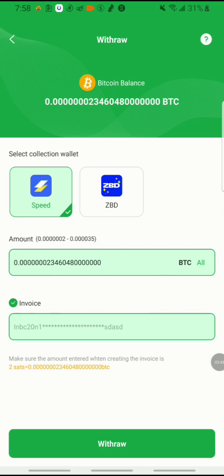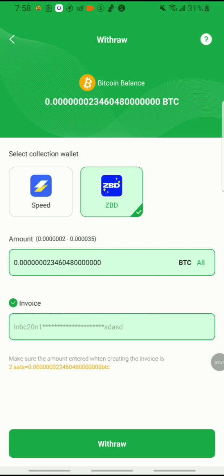So now you can see we have the Speed wallet here and we have the Zebedee account. The last time I did go ahead and share, I used the Zebedee account. So yes, guys, it's the same thing with the invoice. So just to keep all that into consideration.